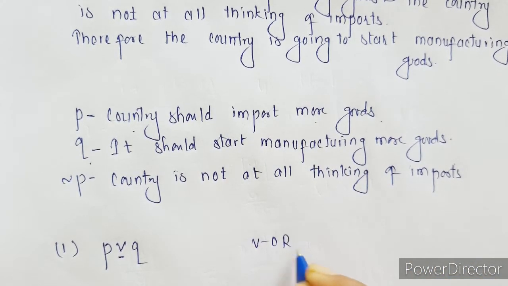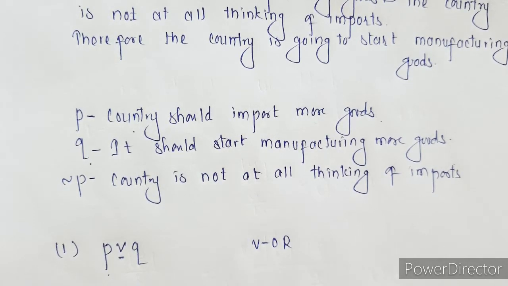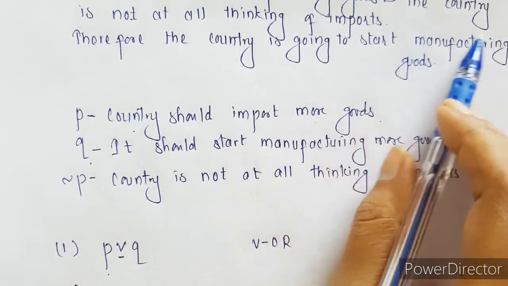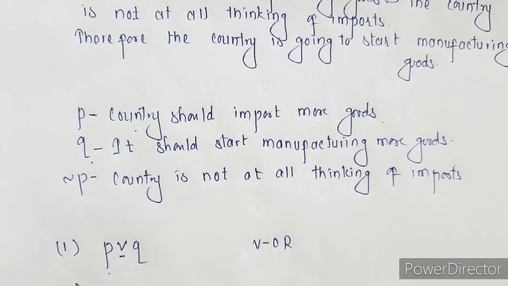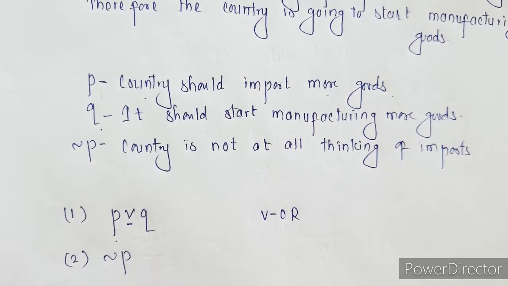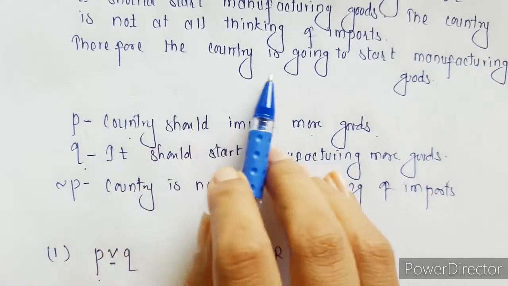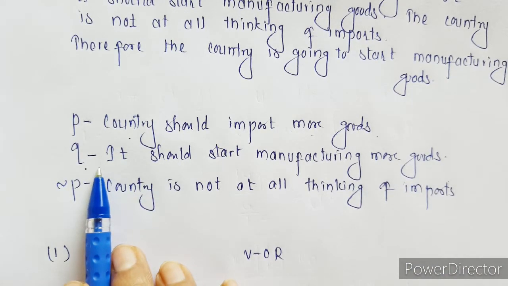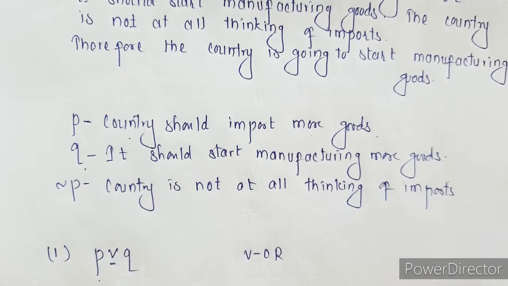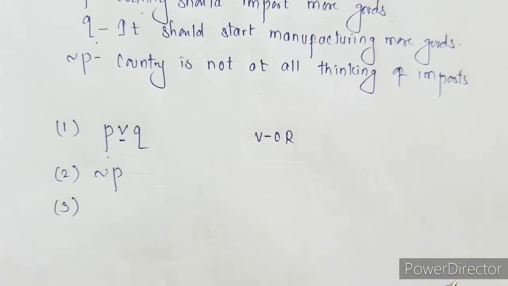Second is going to be: the country is not at all thinking of imports. That is nothing but negation of P. Then third is: therefore the country should start manufacturing more goods. That is nothing but sentence Q.